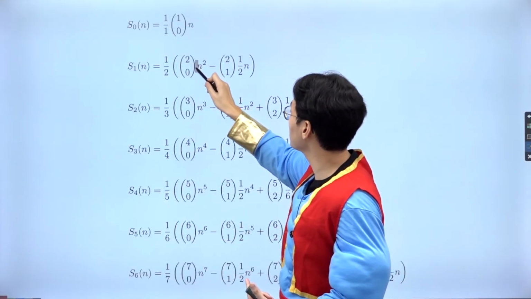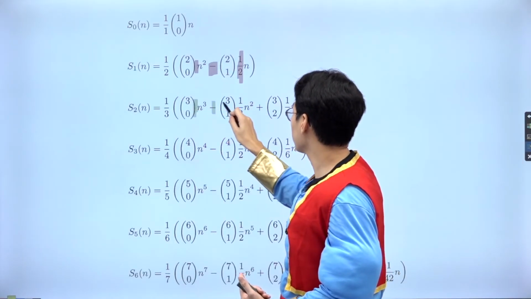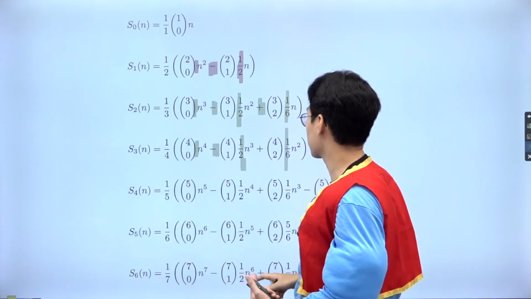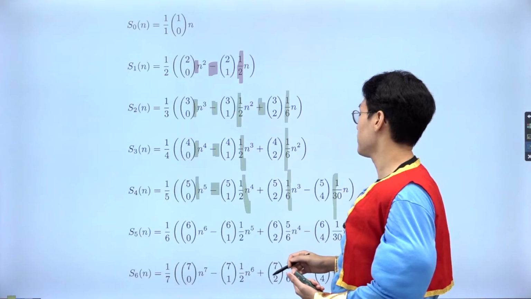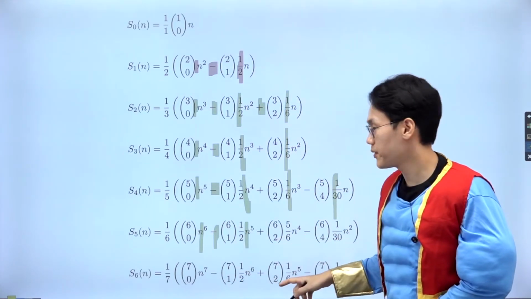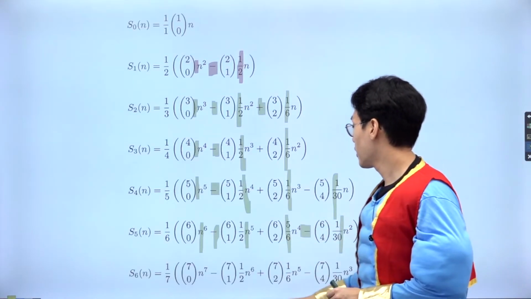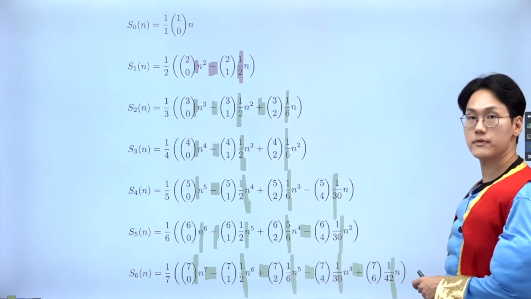I have 1 here, and I have a negative half, okay? I've got 1, negative half, and 1 over 6. 1, negative half, 1 over 6. And then 1 over 30, negative 1 over 30. Sorry, it's supposed to be 1 over 6, it's a typo. Don't get me wrong. Negative 1 over 30. So: 1, negative half, 1 over 6, negative 1 over 30, positive 1 over 42.